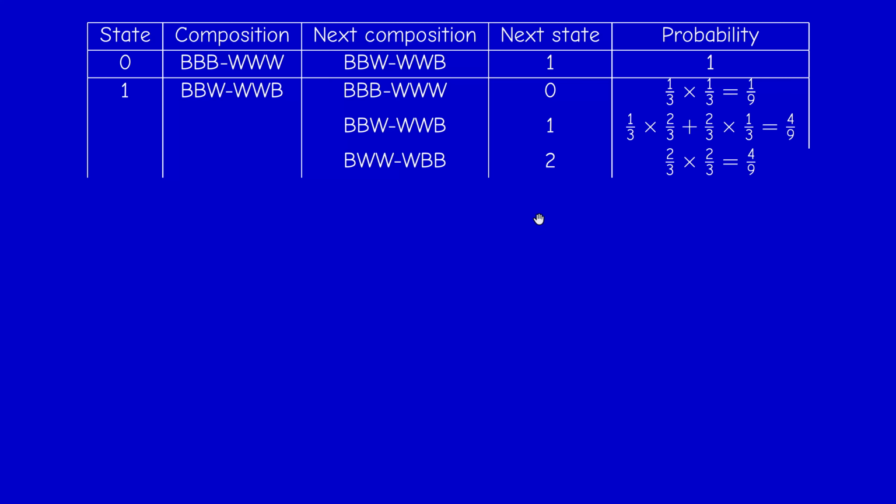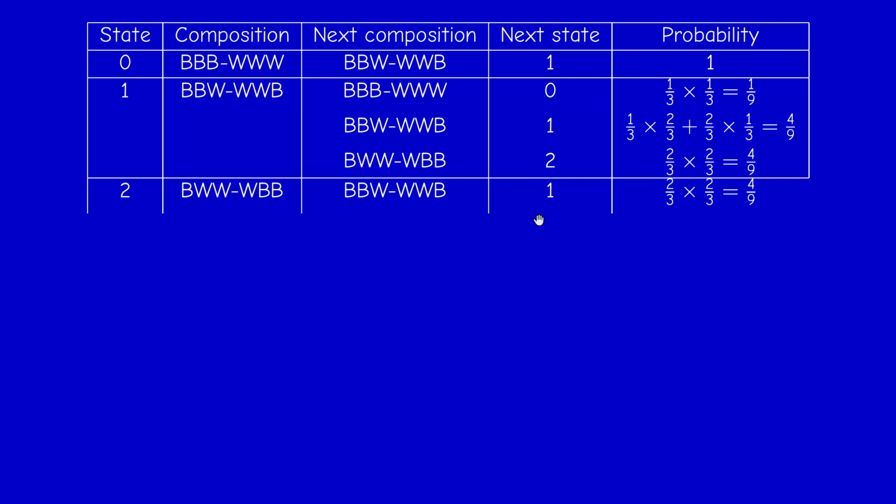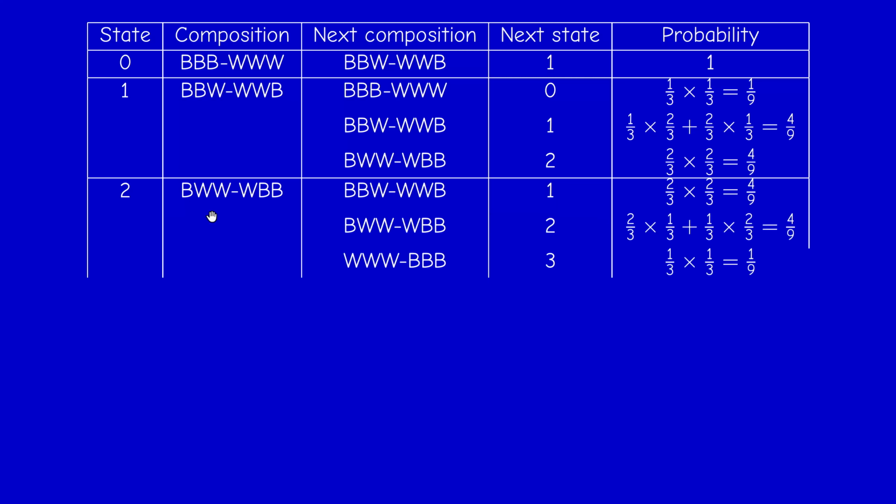Okay, so this is just elementary probabilities. And I repeat the reasoning. From state 2, there are also 3 possibilities. And if you think of them, you will find you can go from state 2 to state 1 by exchanging one white with one black. So this happens with probability 4/9. You can remain at state 2. How do we remain?